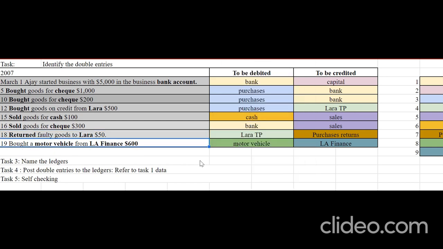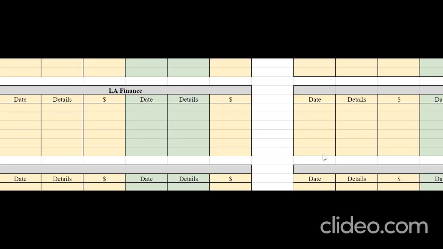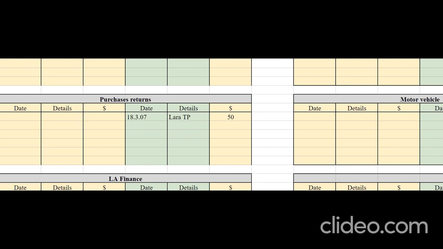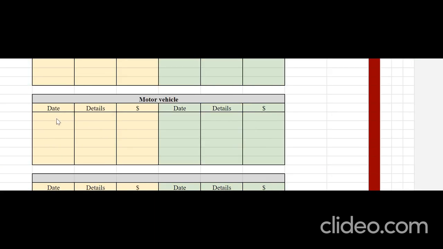Now we are moving to 19th. Bought motor vehicle from LA Finance 600. So this is very clear that you haven't made the payment by cash or check, but you had gotten the motor vehicle from LA Finance. Therefore, motor vehicle debit, LA Finance credit. So let's go to motor vehicle account. On the debit side, enter the date 19/3/07.